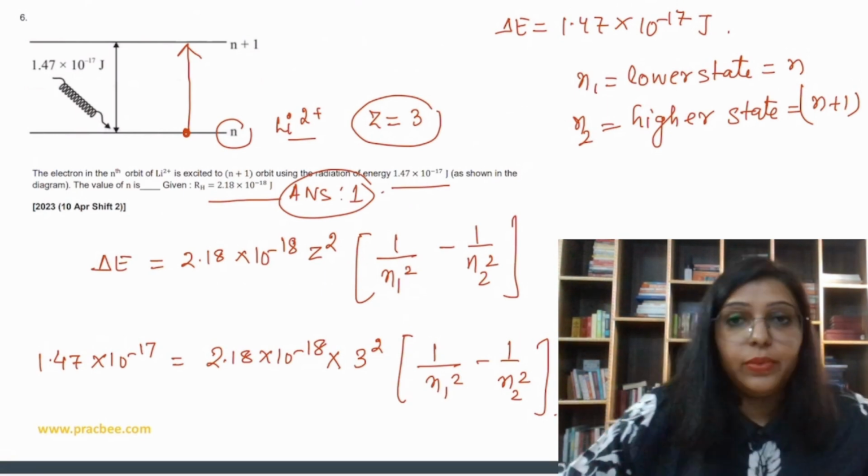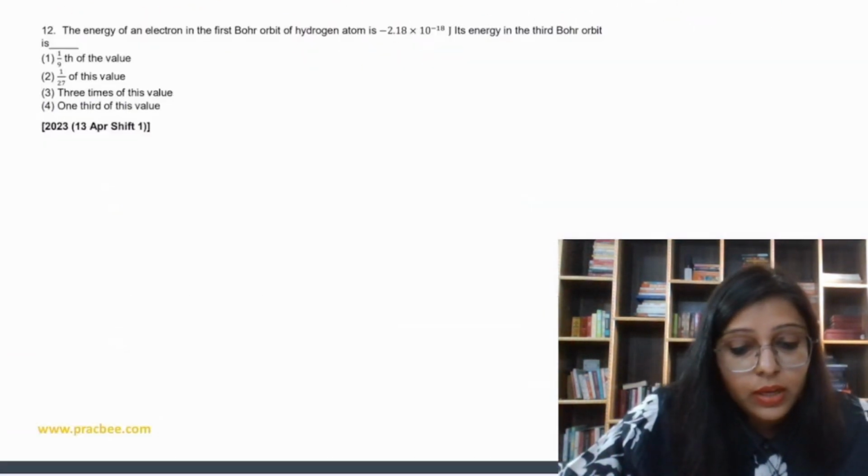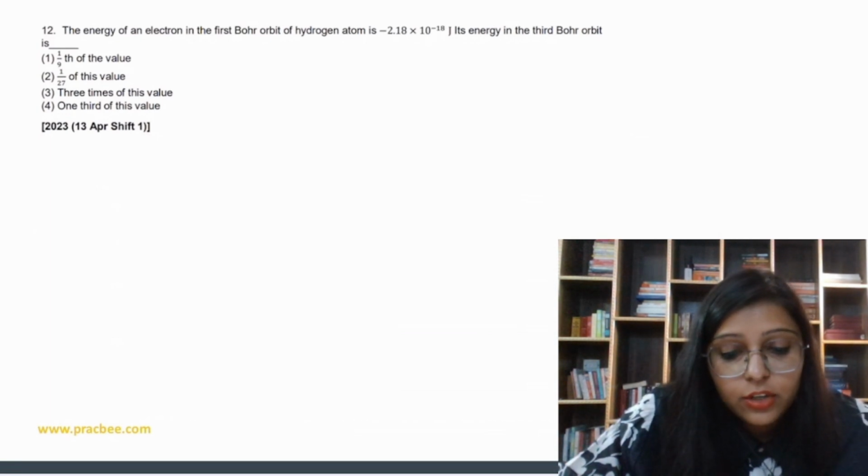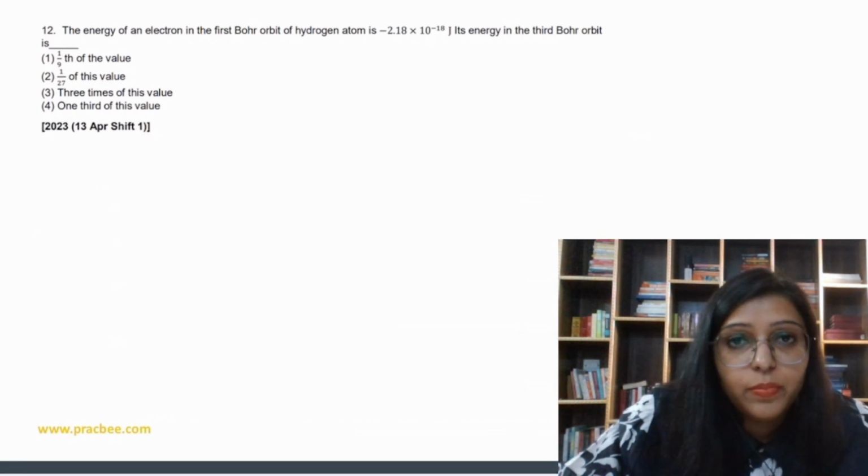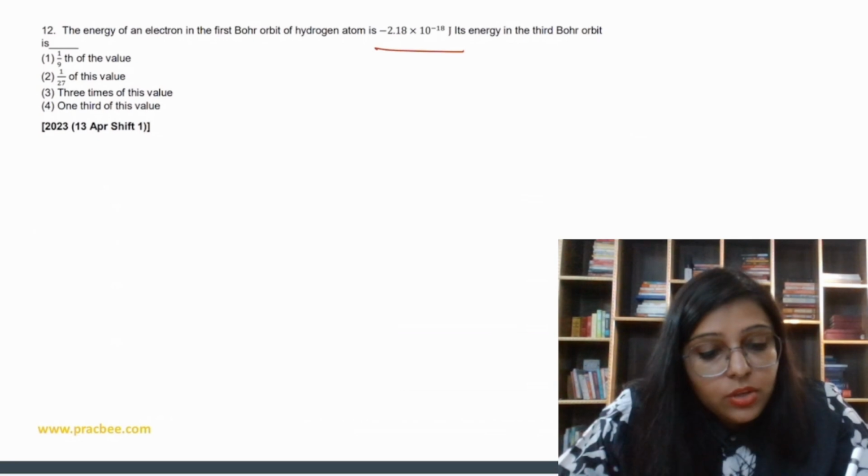Clear? Okay, now let's do the next question. The next question says the energy of an electron in the first orbit of the hydrogen atom is this.